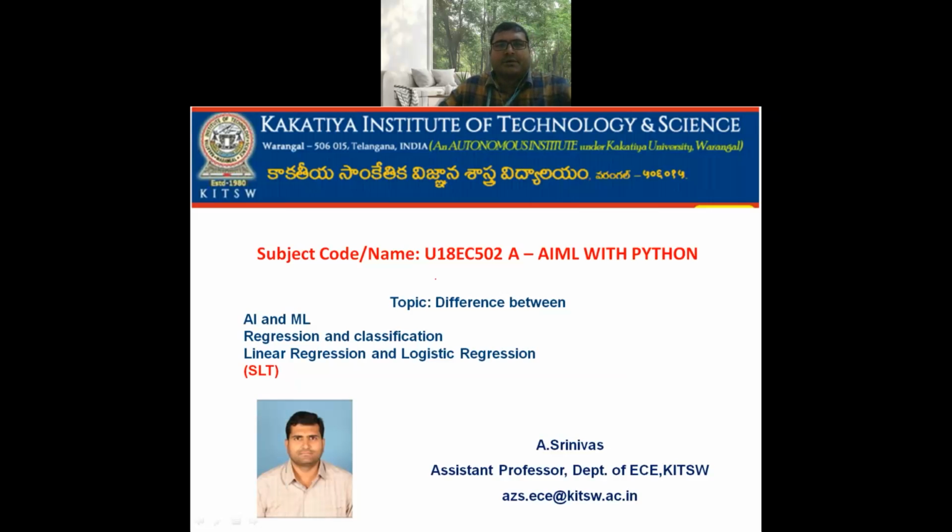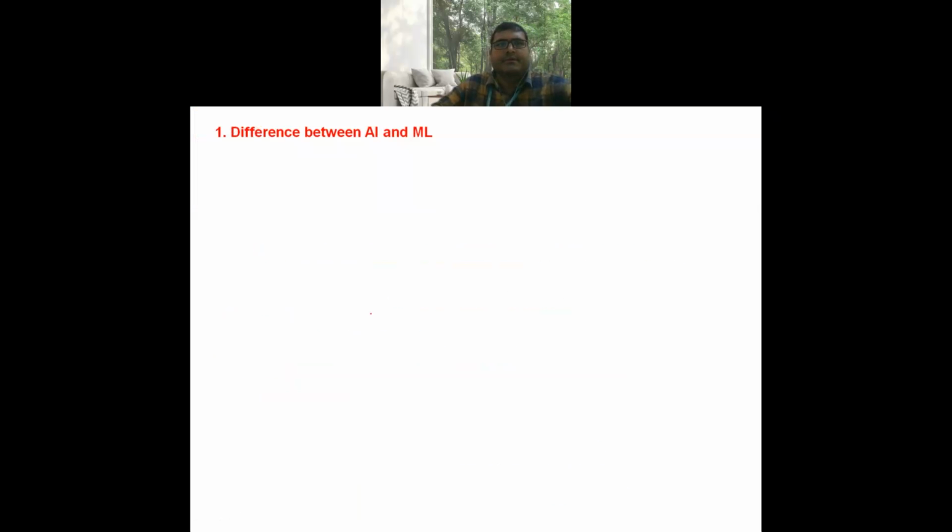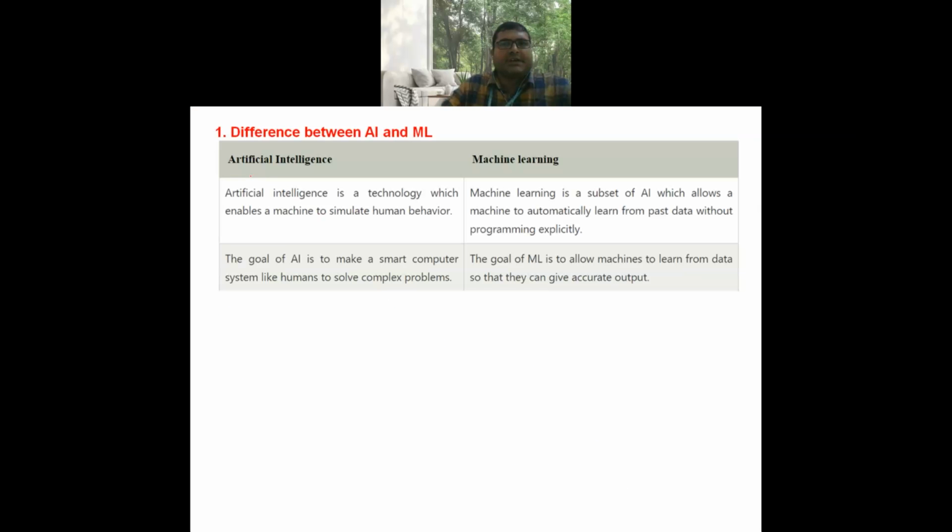Subject code U18EC502A. Topic: Difference between Artificial Intelligence and Machine Learning, Regression and Classification, Linear Regression and Logistic Regression. Difference between Artificial Intelligence and Machine Learning.